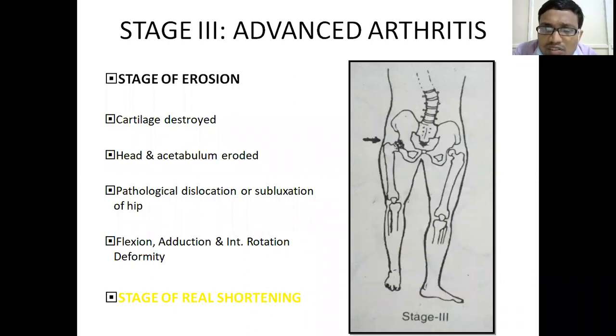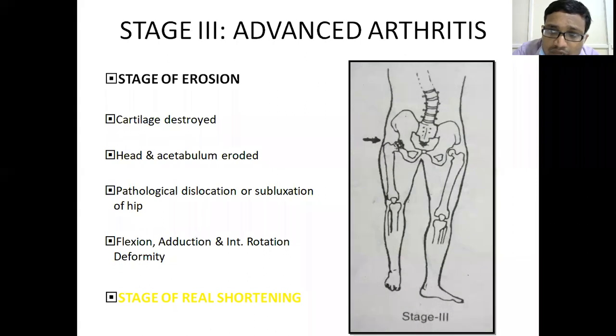When the disease goes still further, the deformity described is the same: flexion, adduction, and internal rotation. But here the shortening is not apparent, it is real shortening. If you compare the trochanter here and the trochanter here, the trochanter has come up. Even after squaring the pelvis, the deformity remains. Why? Because the cartilage is gone and the head has migrated up, resulting in shortening of the limb.